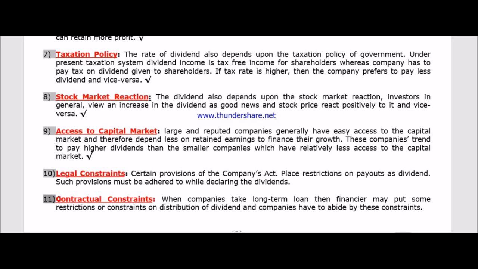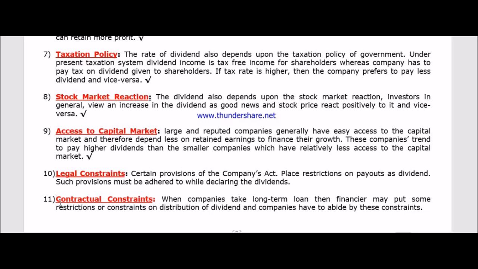Next point is the contractual constraints. Contractual constraints means if the company has borrowed a huge amount from third parties, then although that company is earning huge profit, those moneylenders may put some burden on it.